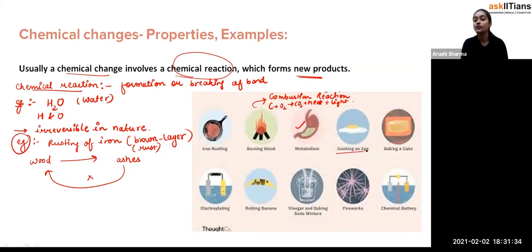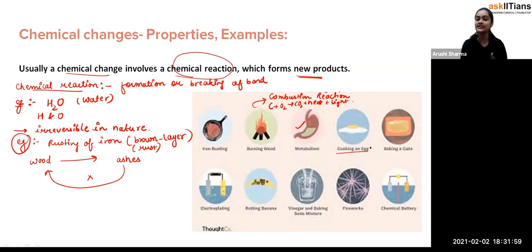Exactly. Cooking an egg, oh my god. It's not about only cooking an egg. Everything which you cook, you can't reverse that process. If your mother is making chapati, or making vegetables, you can't convert that vegetable back into the raw vegetable. Even if you are eating some fruit, you can't convert that fruit back into the proper apple.